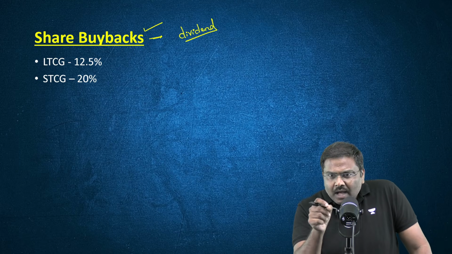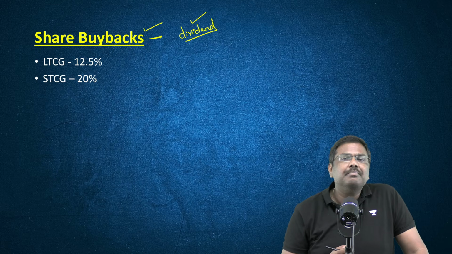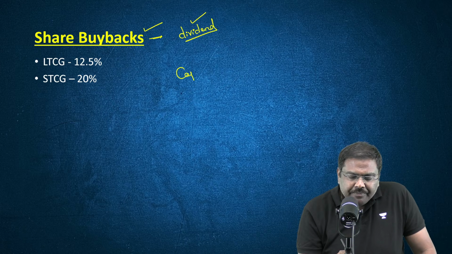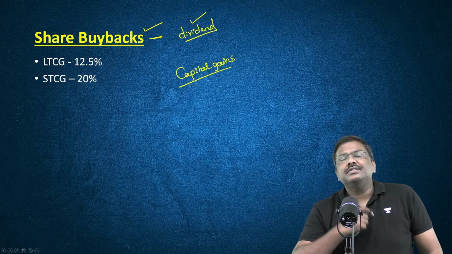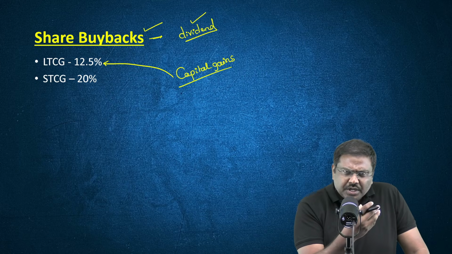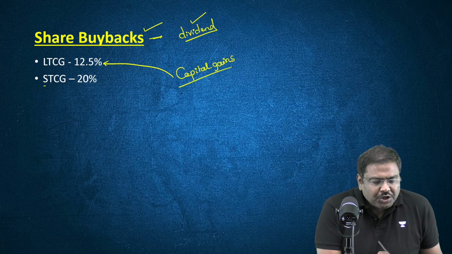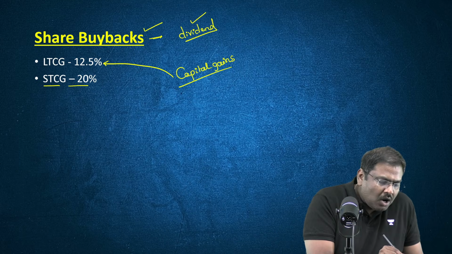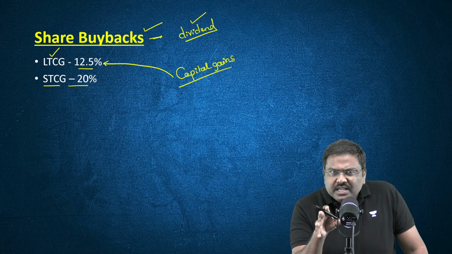The government of India now has made a change in the tax treatment when there is a share buyback by the company. It will now be treated as capital gains rather than being treated as a dividend. Accordingly, if you are making capital gains which are short term or long term, different tax rates are applicable. If you are making a short term capital gain, then the tax rate applicable will be 20%, and the long term capital gains tax rate will be 12.5%. And this makes more sense for a simple reason.